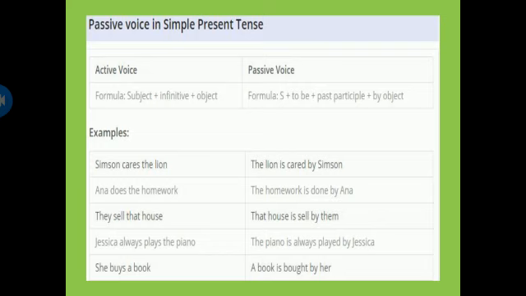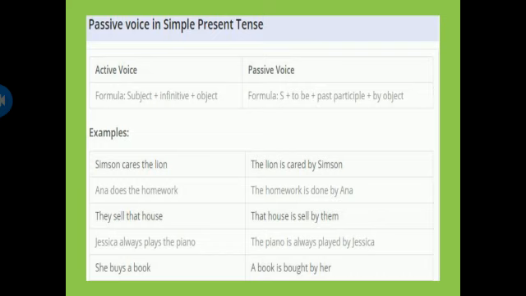Now we will do some sentences of simple present tense. What is the formula of active voice of simple present tense? First of all, there is subject plus infinitive plus object, like Simpson cares the line. In passive voice, the formula is first there is subject, then plus to be plus past participle plus by object. The line is cared by Simpson.